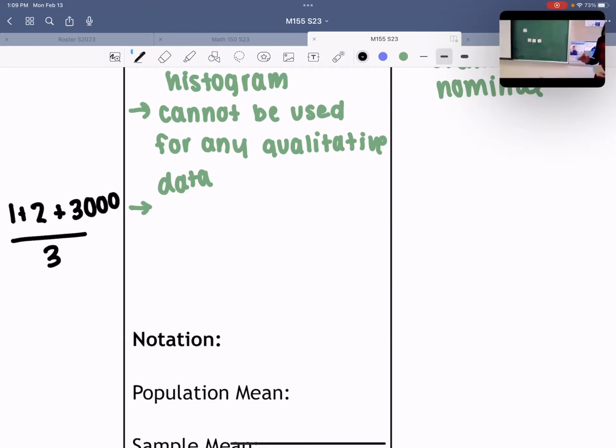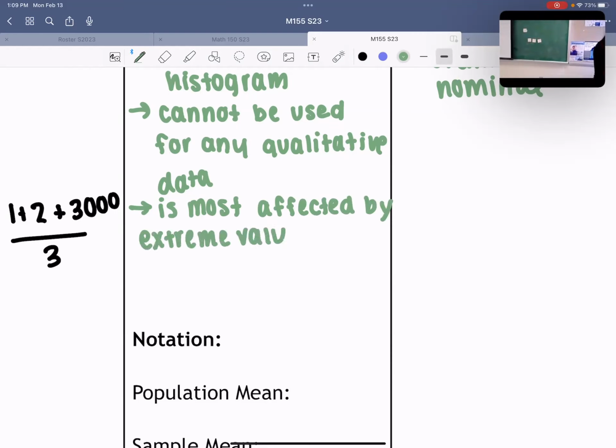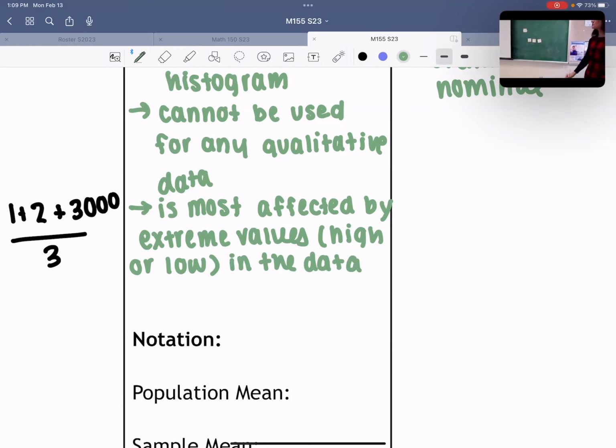And because of this, the mean is most affected by extreme values. I'm going to write maybe something's too high or too low in the data set. Okay, now there's actually another word that we can use for this.